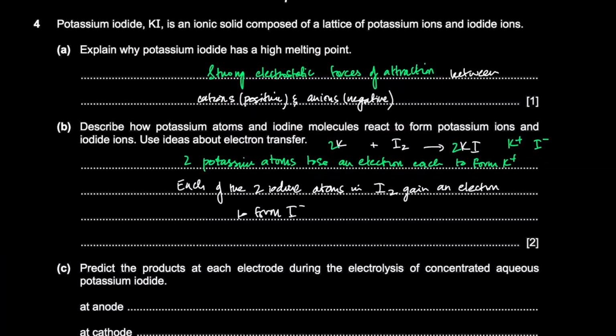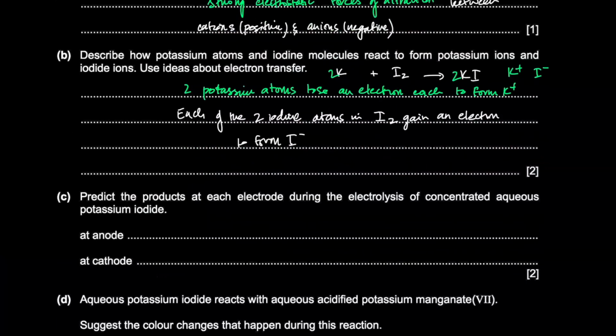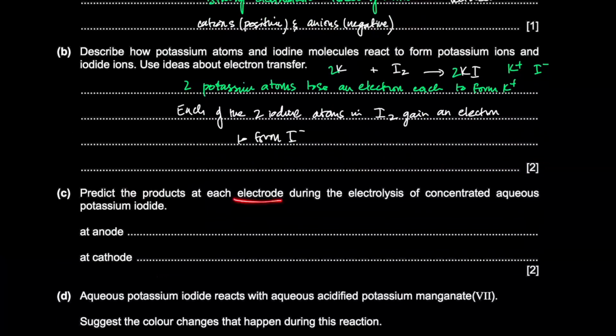Predict the products at each electrode during the electrolysis of concentrated aqueous potassium iodide. Again, potassium iodide, concentrated aqueous. So again, the cathode product is always hydrogen, except when you have copper, silver, gold.